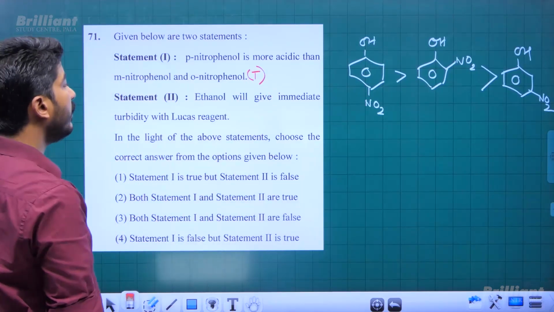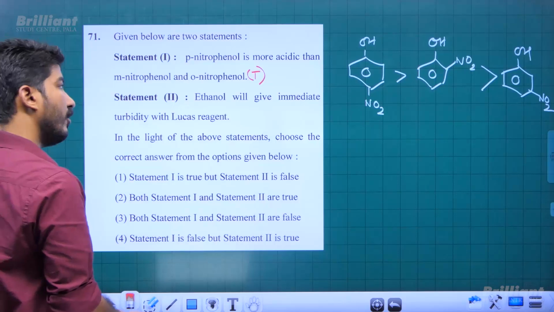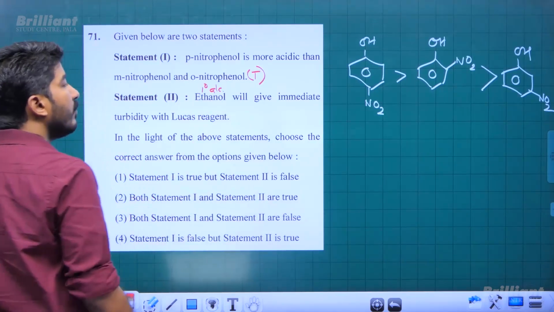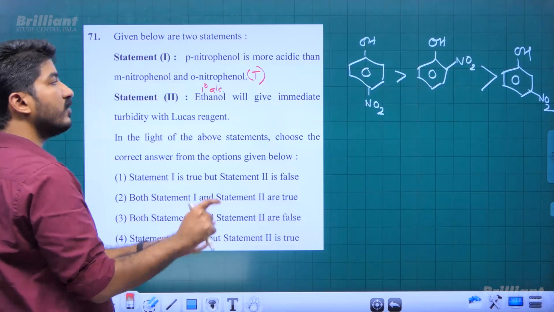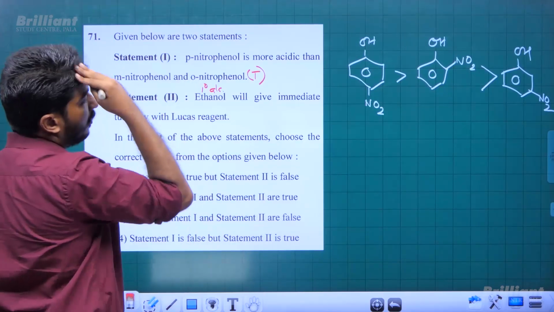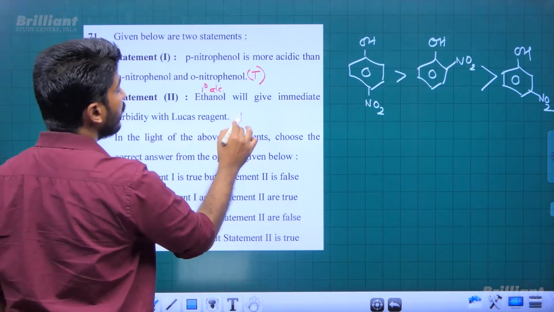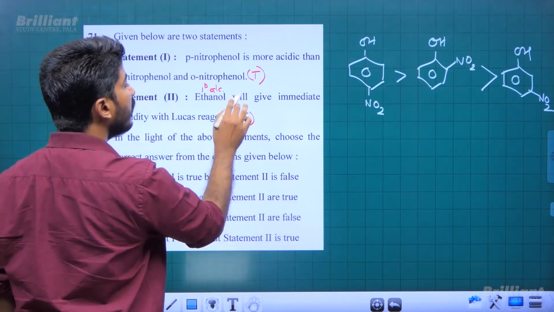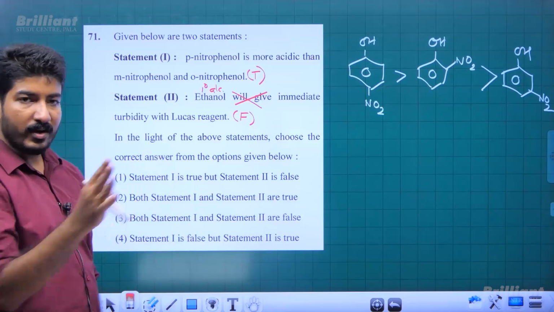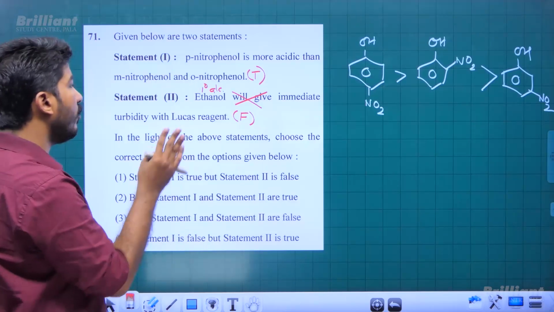Now statement 2: ethanol will give immediate turbidity with Lucas reagent. No, ethanol is a primary alcohol. For a primary alcohol, either no reaction or a very slow reaction is the observation, right? It is very difficult to have a reaction of ethanol with HCl. So this is a false statement, it will not give immediate turbidity. We know ethanol or primary alcohols in general, other than benzyl alcohol and allyl alcohol, will not give immediate turbidity.